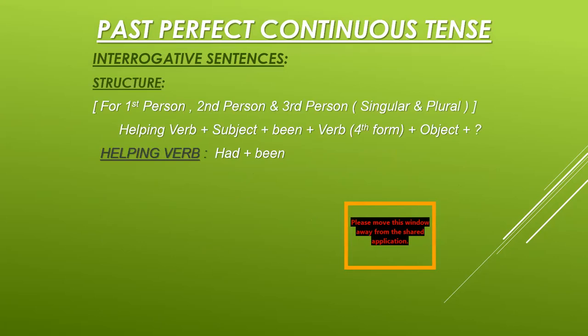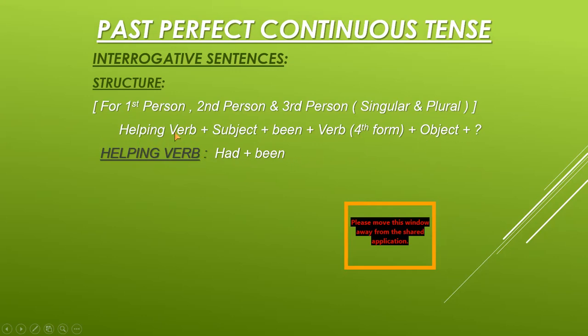Now for interrogative sentences, again we have only one structure, and you should know that for interrogative sentences, the helping verb comes at the beginning of the sentence and the sentences end with the question mark. There is only one structure for all the persons because we have only one helping verb. For first person, second person, and third person, singular and plural, we have the structure: helping verb plus subject plus been plus verb full form plus object plus question mark.